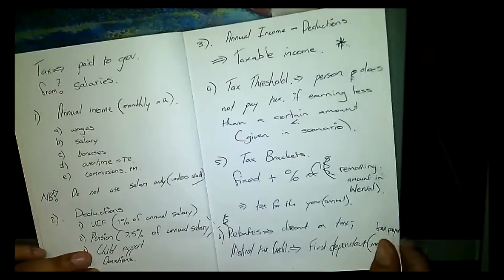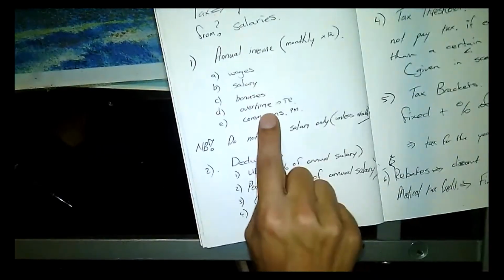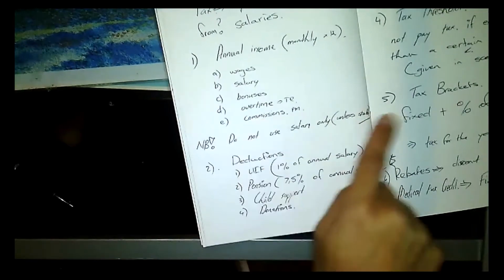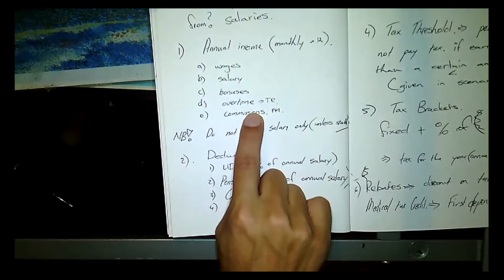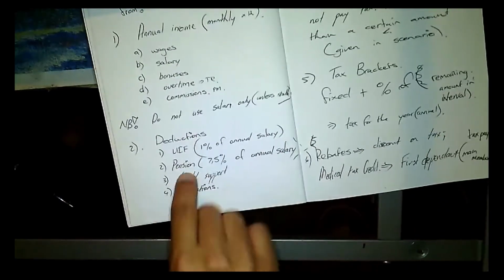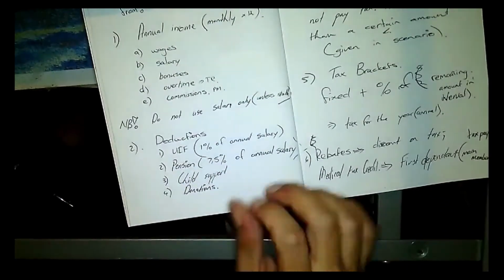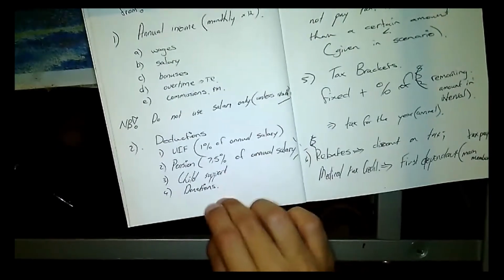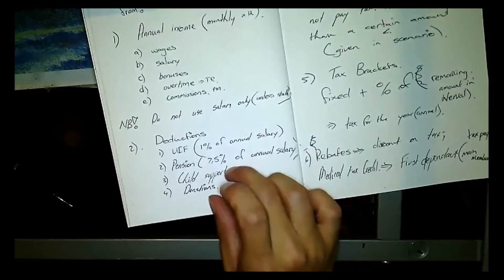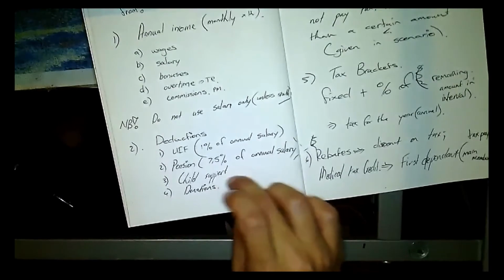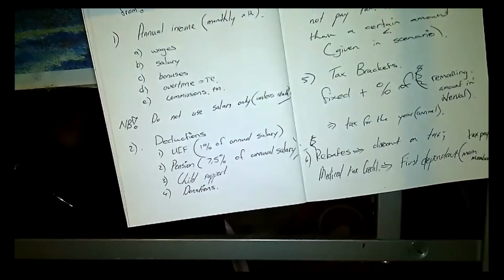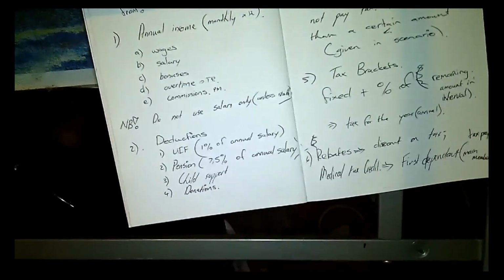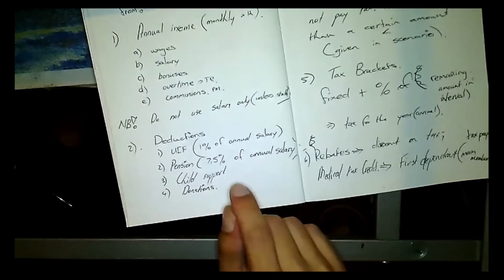Okay, but this is the process. You will always look at tax coming from your salaries. You're looking at those incomes, okay? And also, please don't only use salary. Always think of all the other monies that you get in. Then, very important, your deductions are UIF and also pension, and those are the two main ones. And then child support and donations, they're going to test you on whether you know if that is deductions or not. Okay, so just bear in mind that if they throw you a curveball, I know that in paper two they might even ask you about child support and donations.